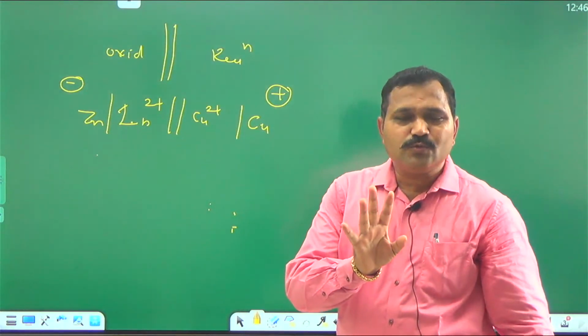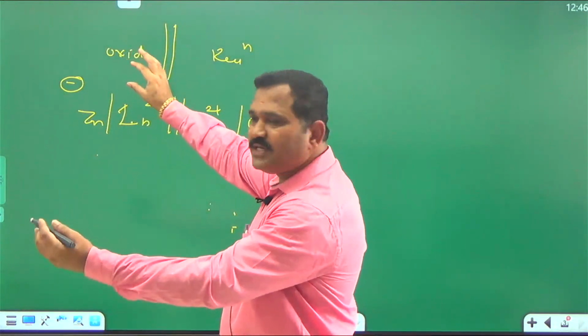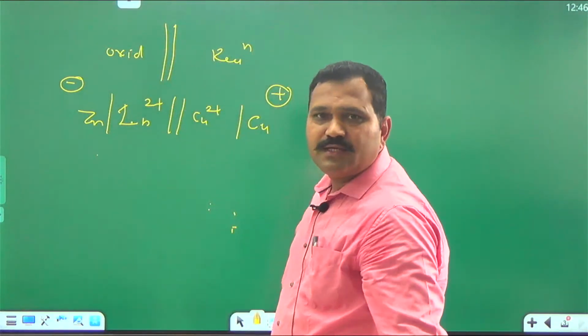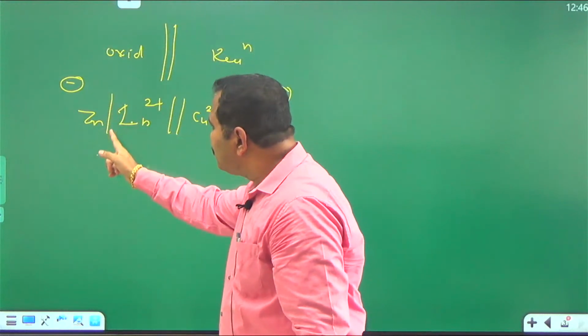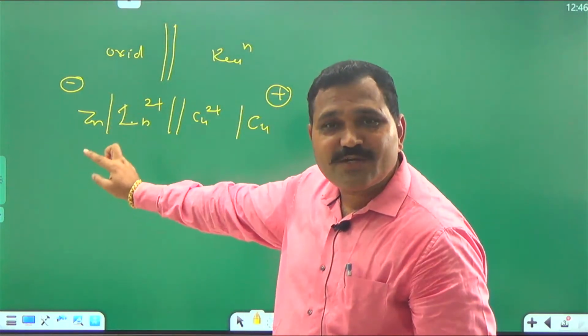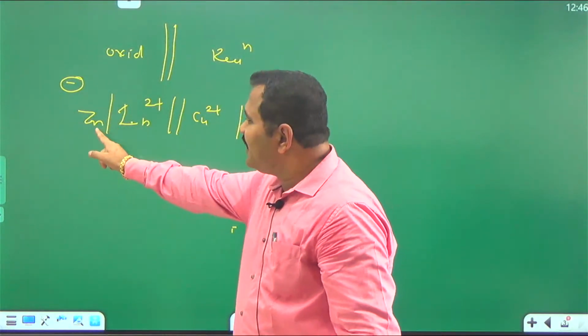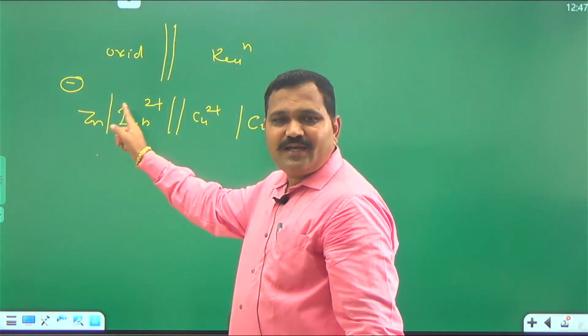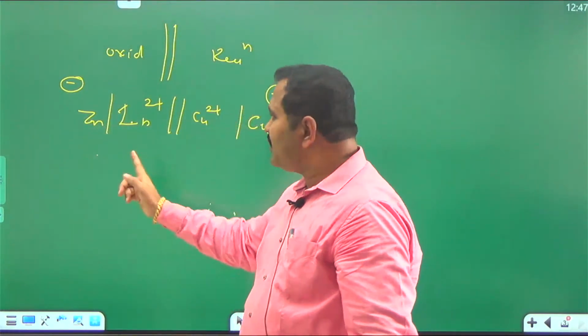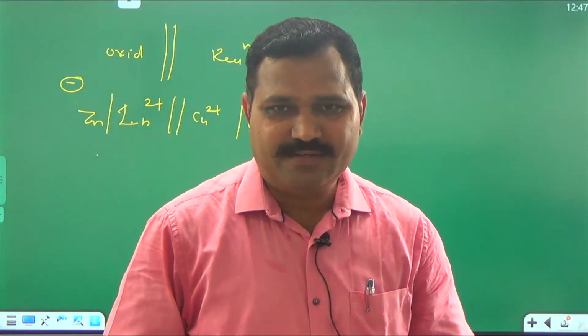These are the first rules. First rule, oxidation on the left side, reduction on the right side. Second rule, a single vertical line between electrode and electrolyte solution indicates direct contact.